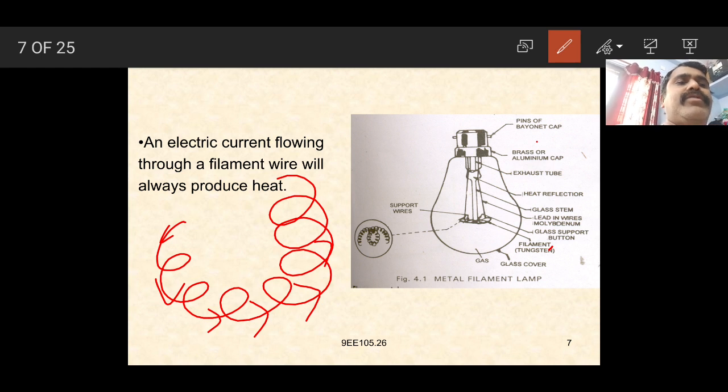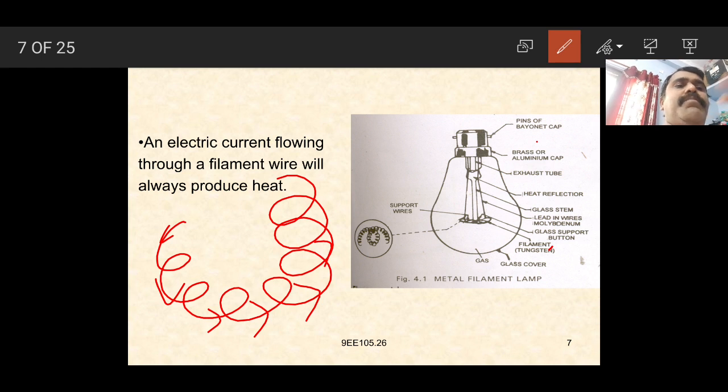The filament is fixed with the help of the glass stem. The exhaust tube is placed above it. The brass or aluminum cap covers the top. Therefore the pins or bayonet cap are maintained. The pins are there to fix the bulb inside the lamp holder.